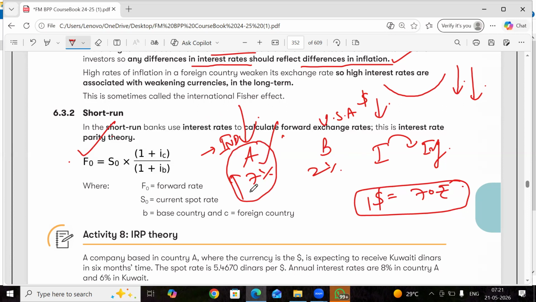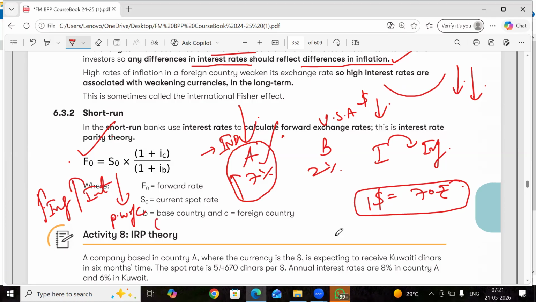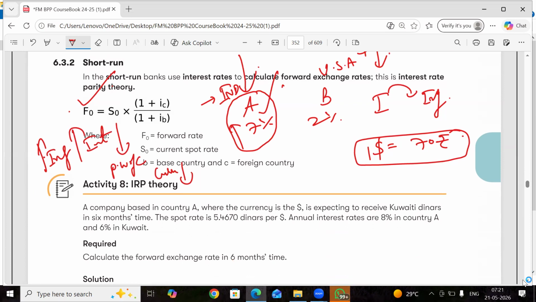Everything is interconnected. See, high inflation, high interest rates, less purchasing power of currency. Because inflation is high, things are very costly in this country, so no one will buy this country's currency, less trade, so purchasing power is weak, the currency value will fall. We can prove that with the help of this formula.